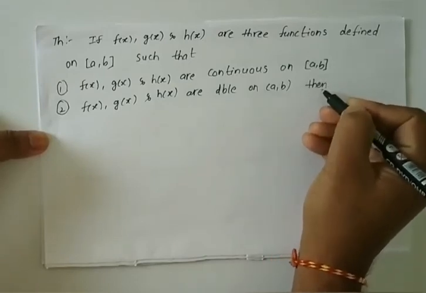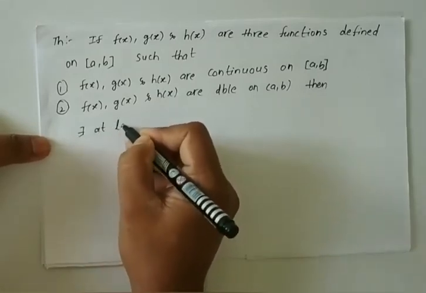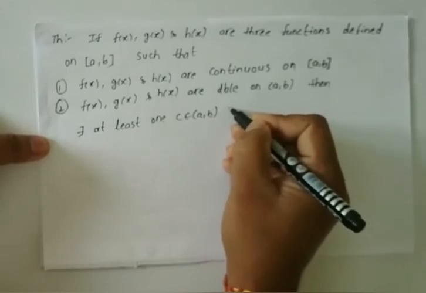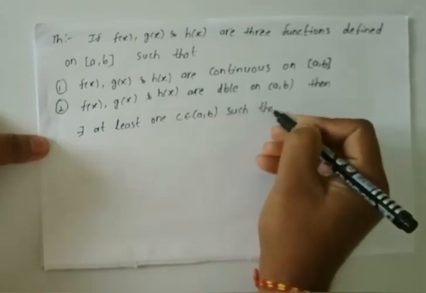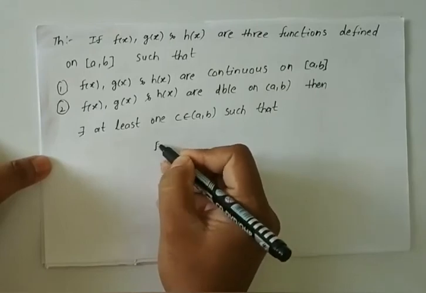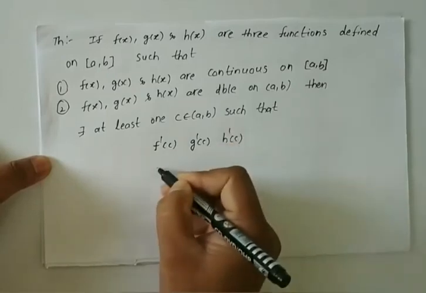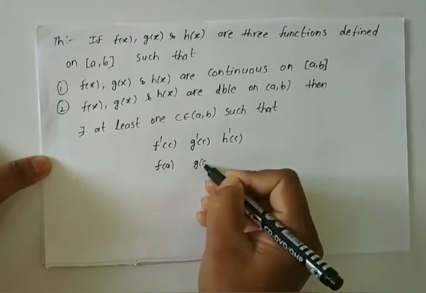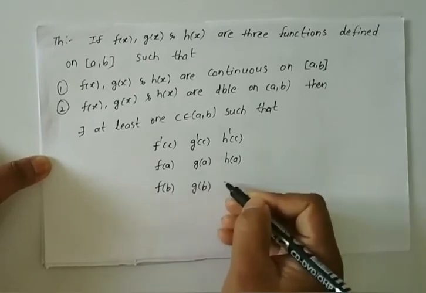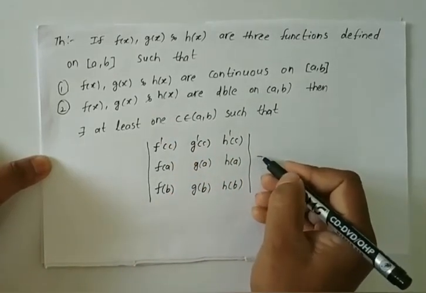Then there exist at least one c belongs to open interval a comma b such that determinant of f dash of c, g dash of c, h dash of c, f of a, g of a, h of a, f of b, g of b, h of b is equal to 0.